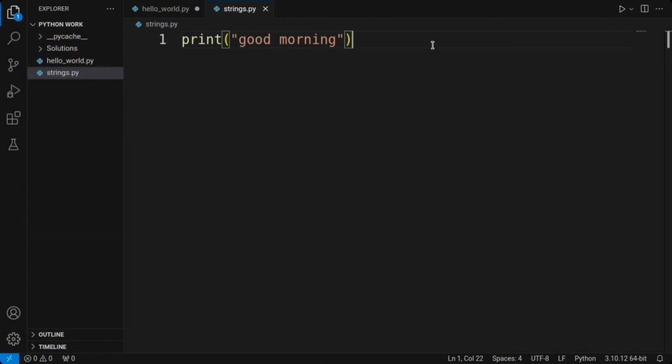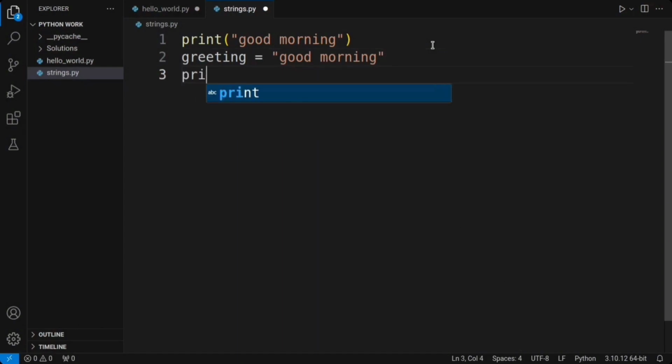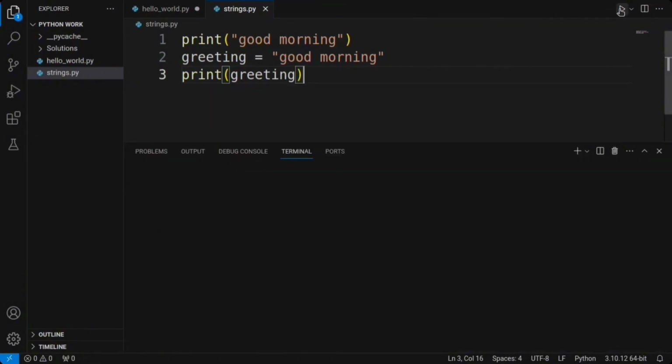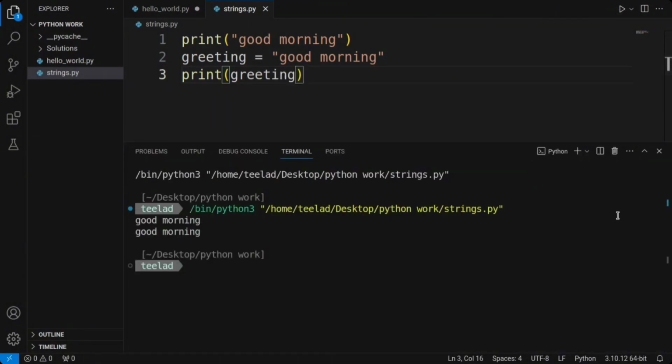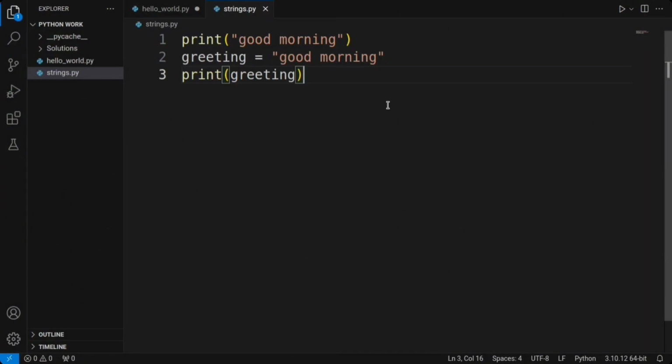Let's level up our coding game by introducing variables. We will create a special variable called greeting and assign the value good morning. Now, whenever we want to greet someone, all we have to do is type print greeting. This makes our code super slick and efficient. Now, imagine we want to personalize our greeting for someone special like James. No problem. We simply print the value of our greeting variable. But wait, there is more.